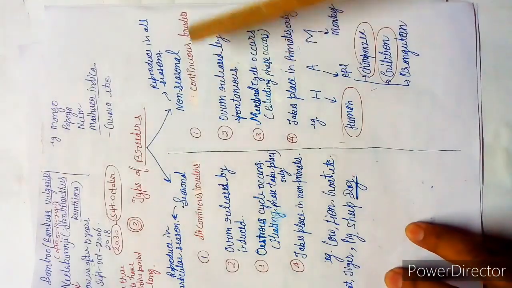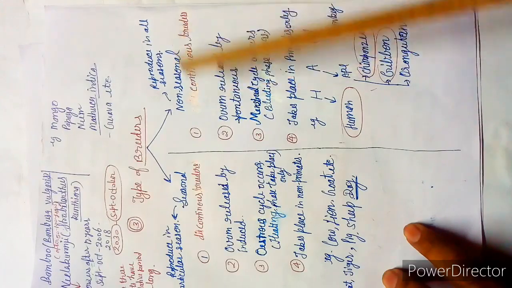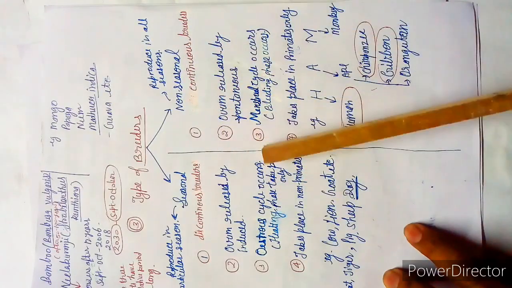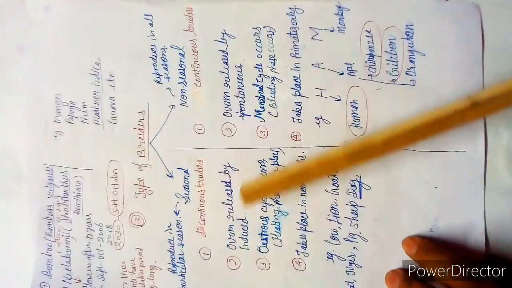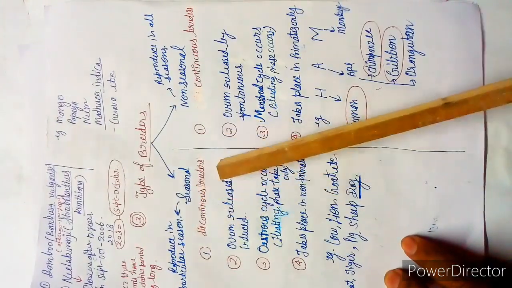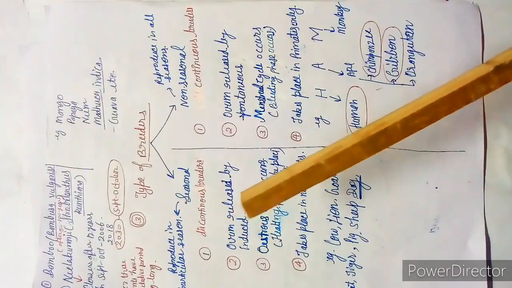Non-seasonal are also known as continuous breeders, means they can breed continuously in any month, in any season, whether rainy season, spring season, autumn season. And the breeders that wait for a particular season are called discontinuous breeders.